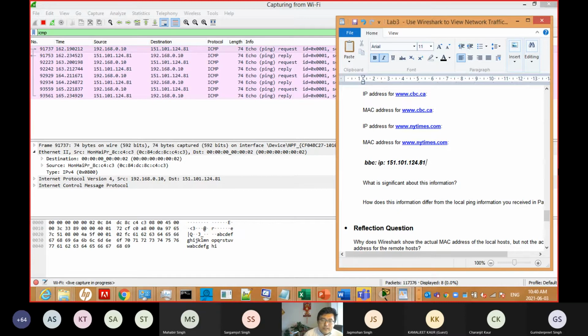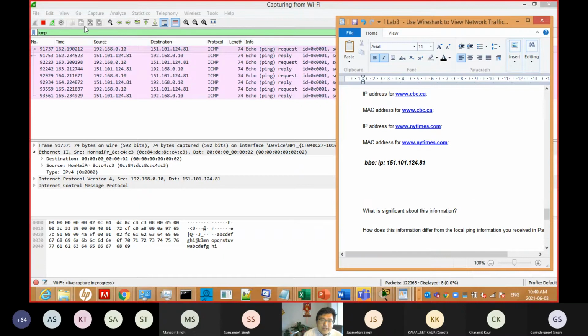Maybe your IP will be different, sometimes dynamic, or maybe different from this. But you only need to check from here: from here to here, always.